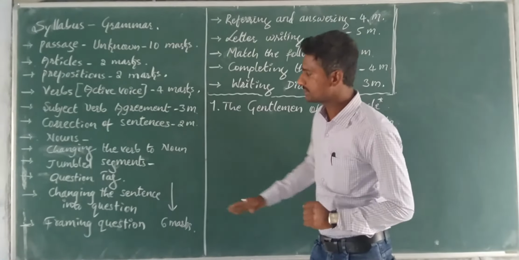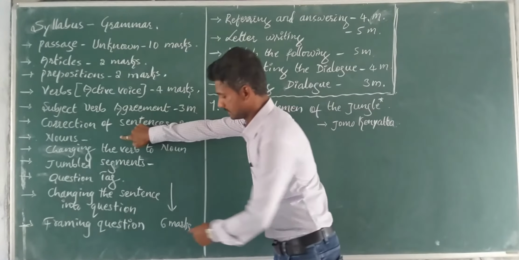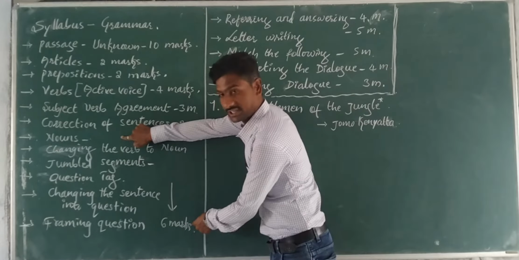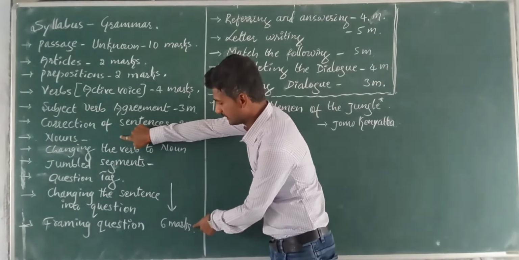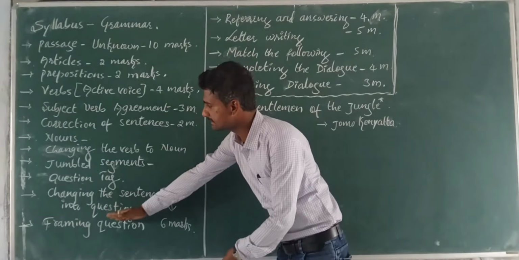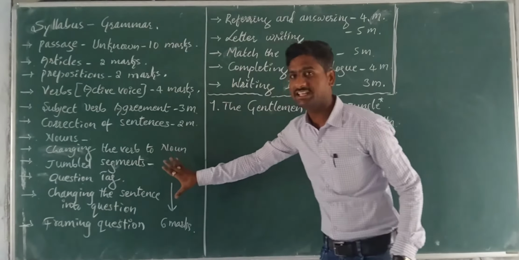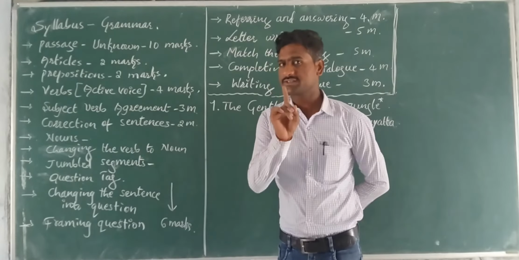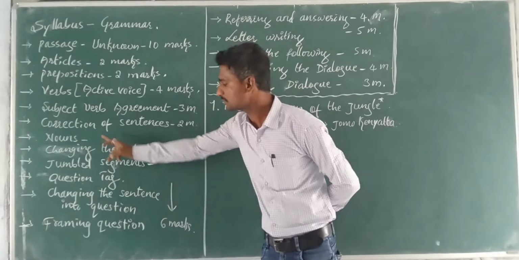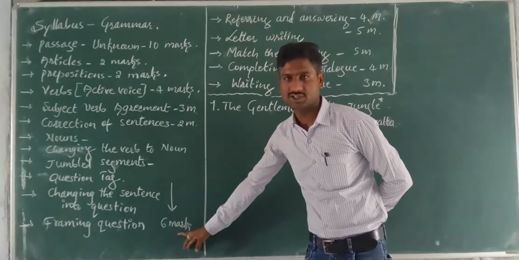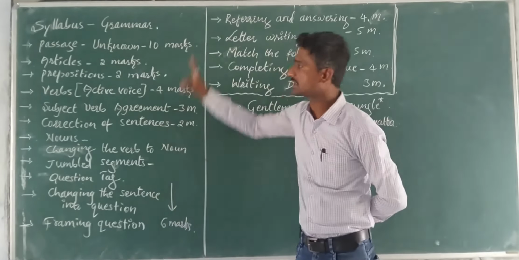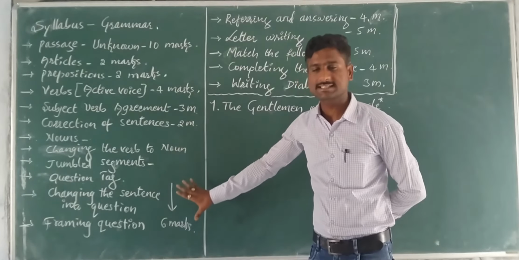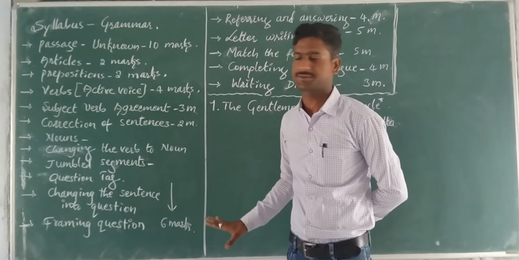My dear students, from this to this, I mean the 6 concepts carry 6 marks. Each concept carries a single mark. From noun to framing questions, these concepts in the grammar portion carry 6 marks.